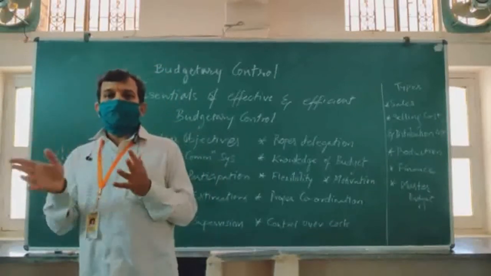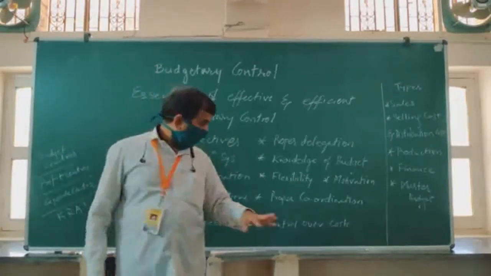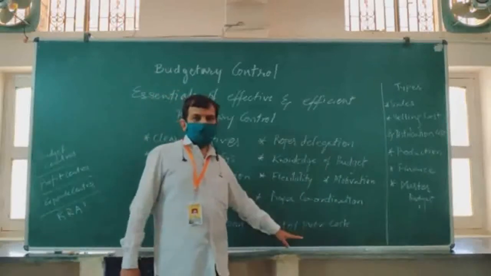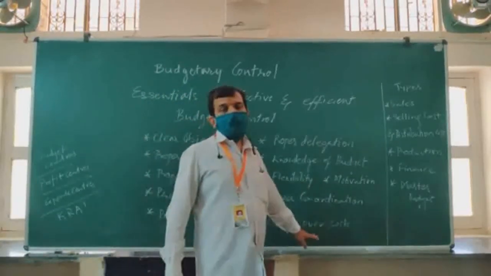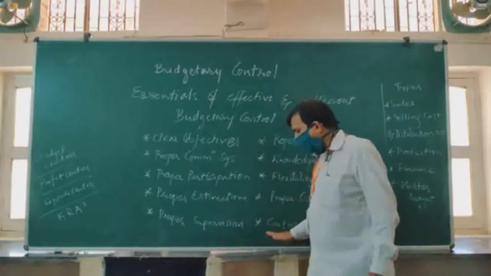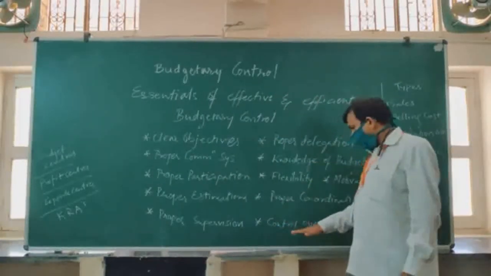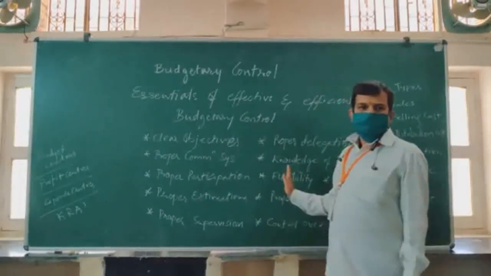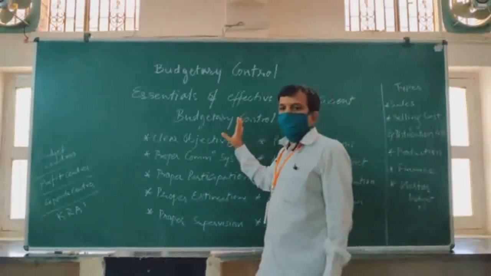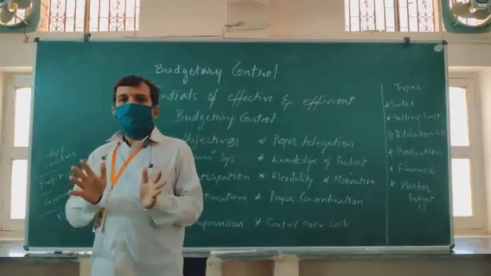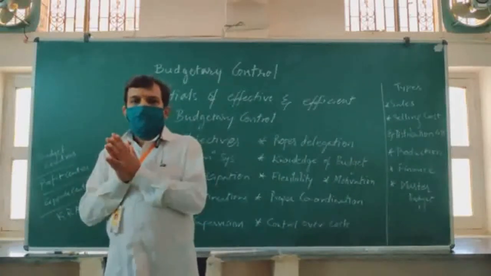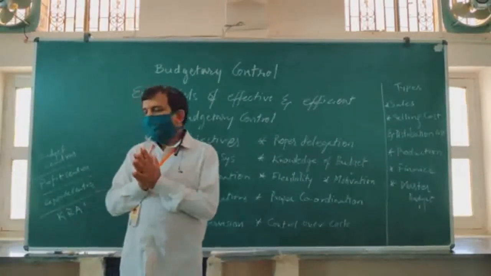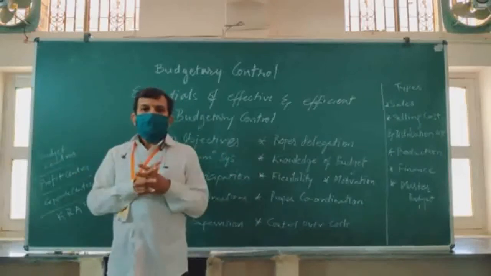A rupee saved is a rupee earned. So wherever possible, it is in the interest of the organization, and it is also an efficient way to work, by controlling the cost. So if we include all these aspects in our budgetary control, it can be a good tool for overall controlling of the performance of the organization across all departments.